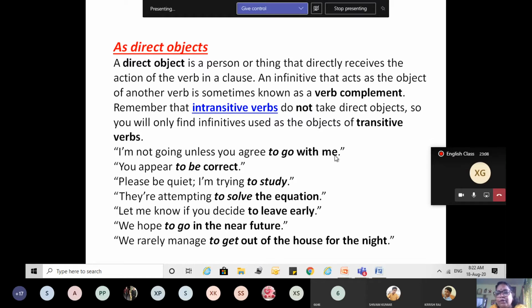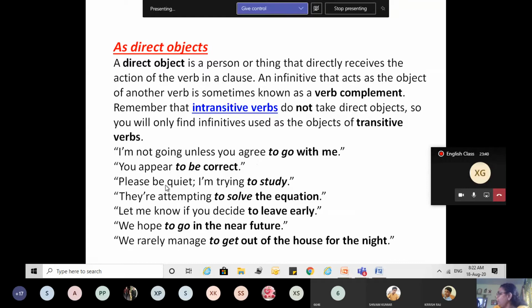That is going to be the object. Agree what? To go with me. Very good. So when you ask, agree what, you get the answer of the object. I'm not going unless you agree to go with me. Now this is an object on whom there is the effect of the verb agree.